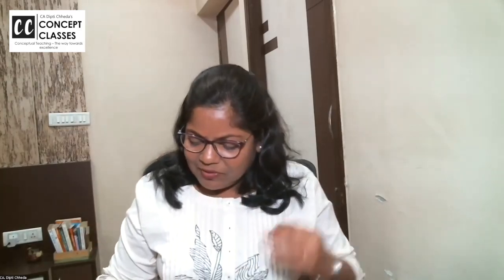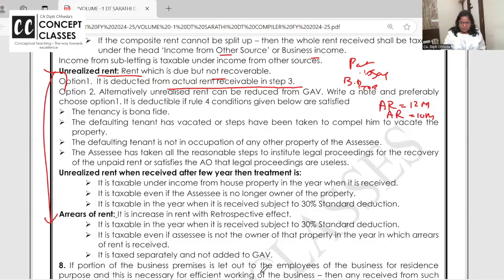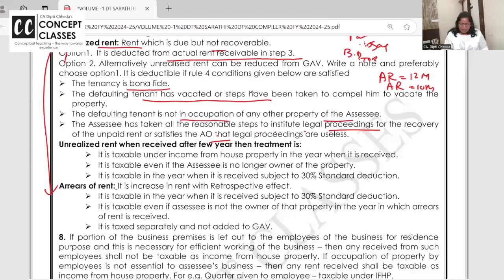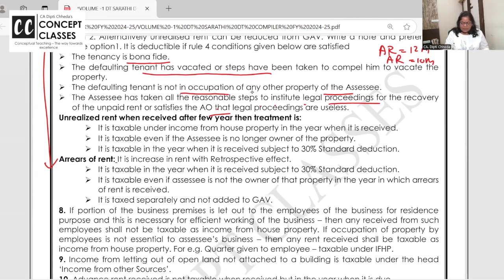ठीक है? अब देख, कभी कभी ना orally बहुत अच्छे से आ जाता. Followed or not, all of you? Unrealized rent is allowed to be deducted in step 3 only, from actual rent receivable, provided tenancy is bona fide, agreement is there, defaulting tenant has vacated, he is not in occupation of any other property, and the assessee has taken all the reasonable steps to institute legal proceedings and they are all useless. Okay? Right. Unrealized rent. Okay.